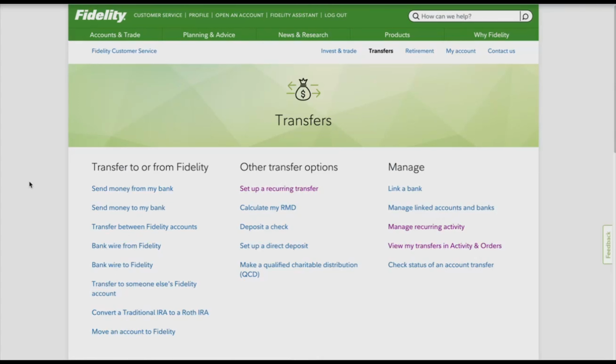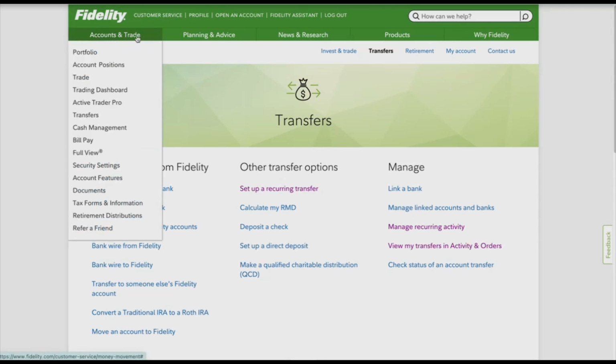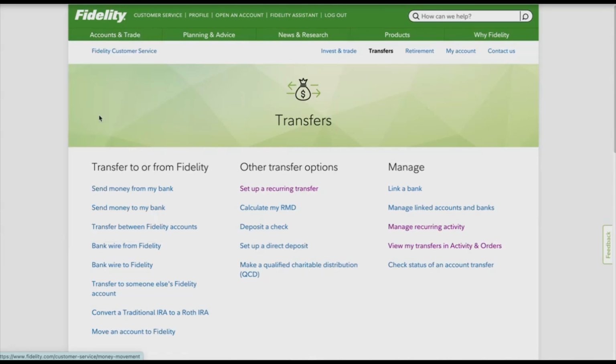If you didn't do that when you were opening your account, I will show you how to do that. Also, it's nice to know how to do that. So I logged into my Fidelity. If you are in your Fidelity, then you will see the accounts and trade tab. Click that, then click transfer.